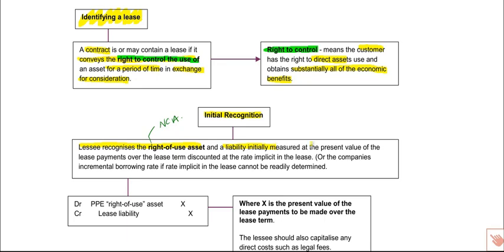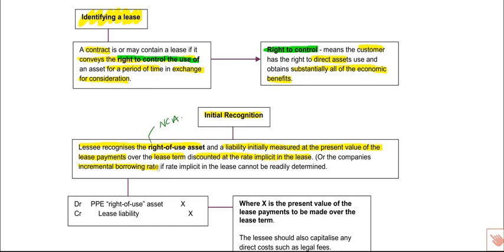Now, these should be measured at the present value of the lease payments over the lease term, and these payments should be discounted at the rate implicit in the lease. Or, if there isn't a rate implicit in the lease, the company should use their incremental borrowing rate in order to establish those present values instead.